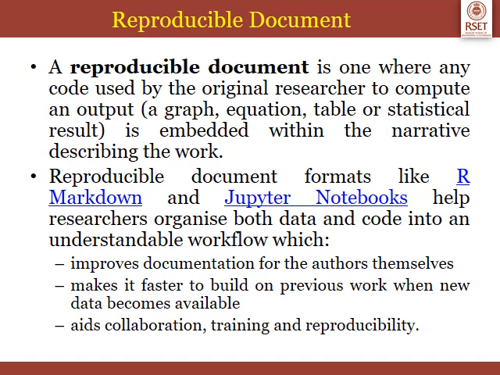Contrary to a typical research article, a reproducible document is one where any code used by the original researcher to compute an output is embedded within the narrative describing the work. Reproducible document formats like R Markdown and Jupyter Notebooks help researchers organize both data and code into an understandable workflow, which improves documentation for the authors themselves, makes it faster to build on previous work when new data becomes available, and aids collaboration, training, and reproducibility.